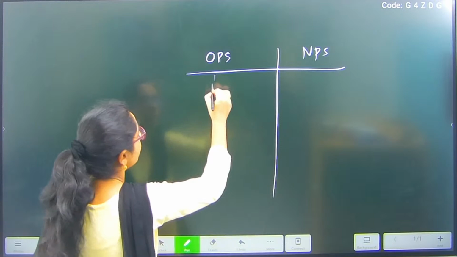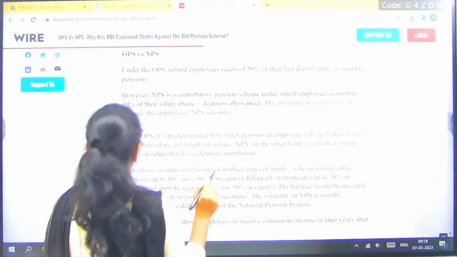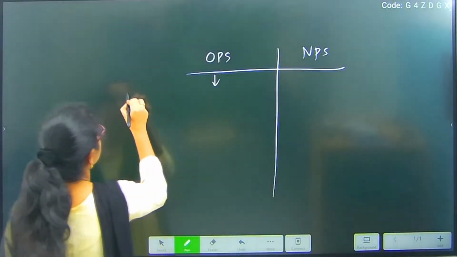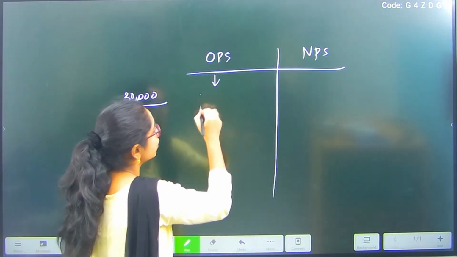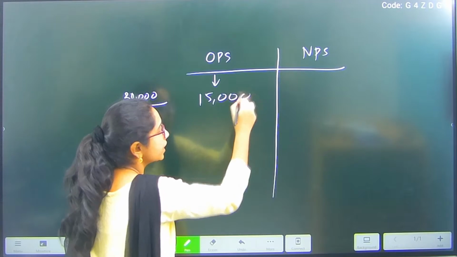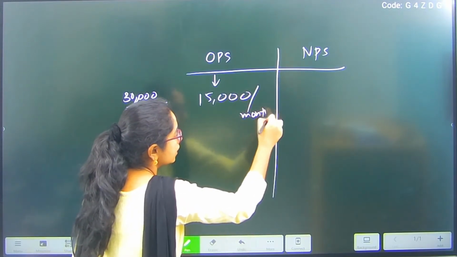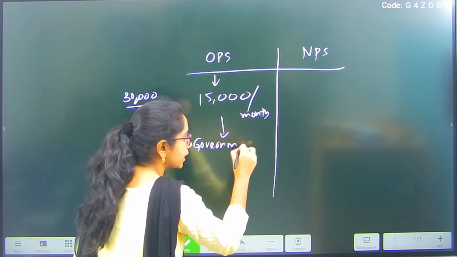So when it comes to the OPS scheme, 50% of your amount will be given. Let's assume my salary is 30,000, the amount receivable through OPS pension is 15,000 per month, and the burden is on the government irrespective of the market scenario.